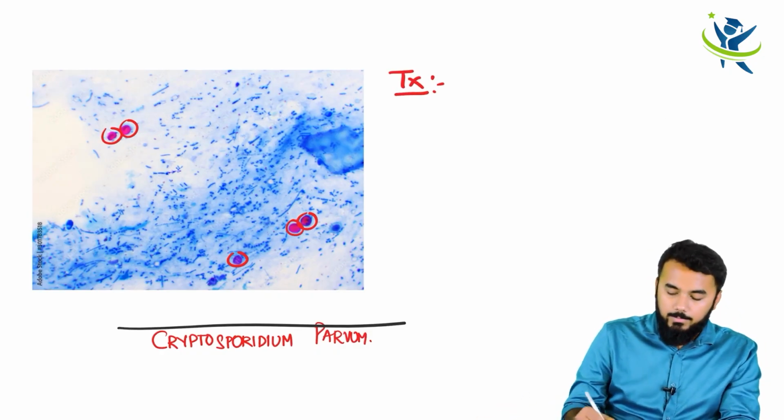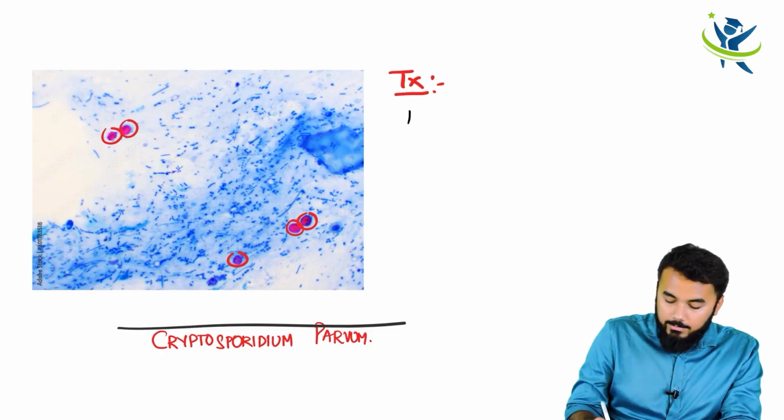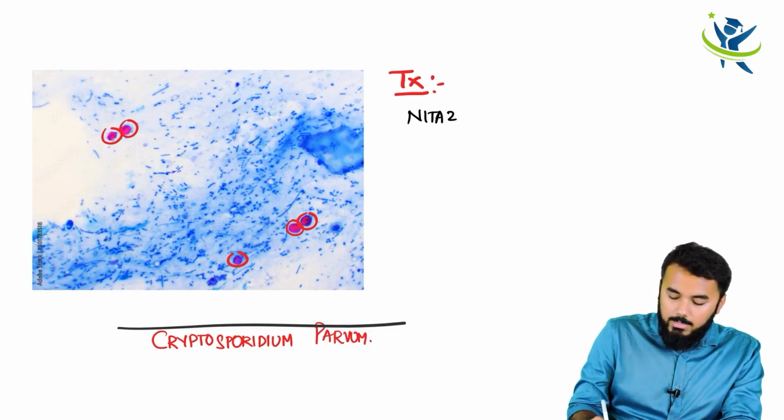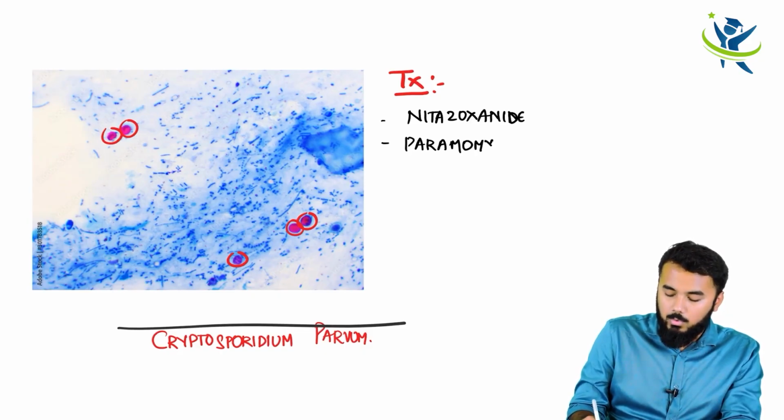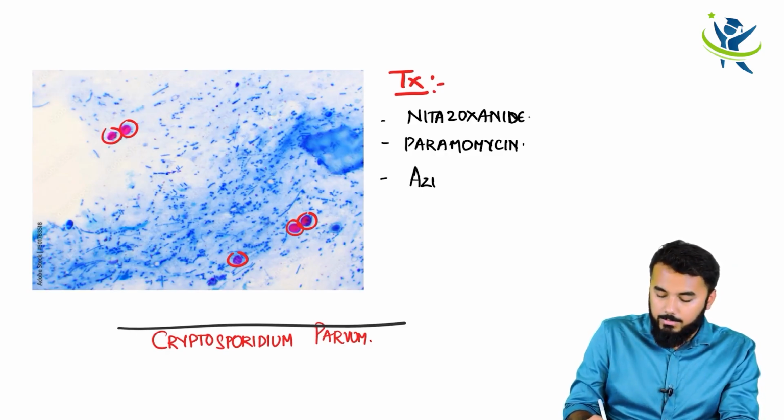You treat this case by giving a drug called nitazoxanide. Or you can also give paromomycin. Or thirdly, you can also give azithromycin to the patient.